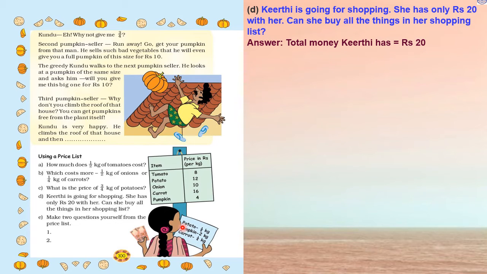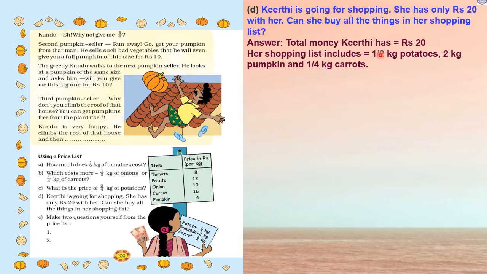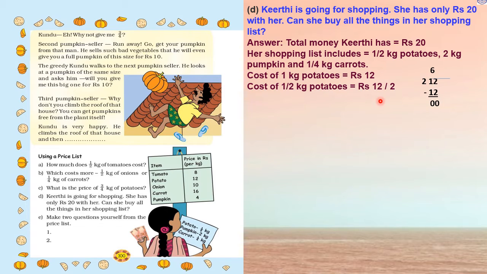Our shopping list is: potato, she has to buy half kg, pumpkin 2 kg, and carrot 1/4 kg. Now the total money Kirti has is rupees 20. The cost of 1 kg of potatoes equals rupees 12. So now we have to find the cost of half kg of potatoes, that is 12 divided by 2. In the 2 table, when 12 comes, 2 6s are 12. So that is 6 rupees.